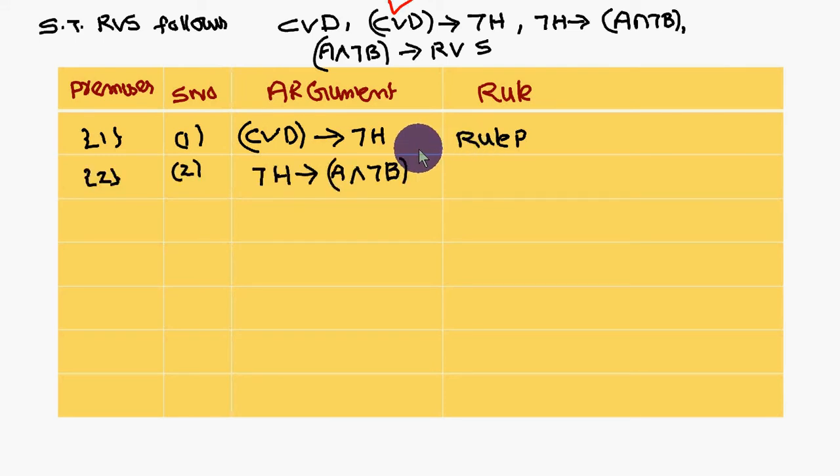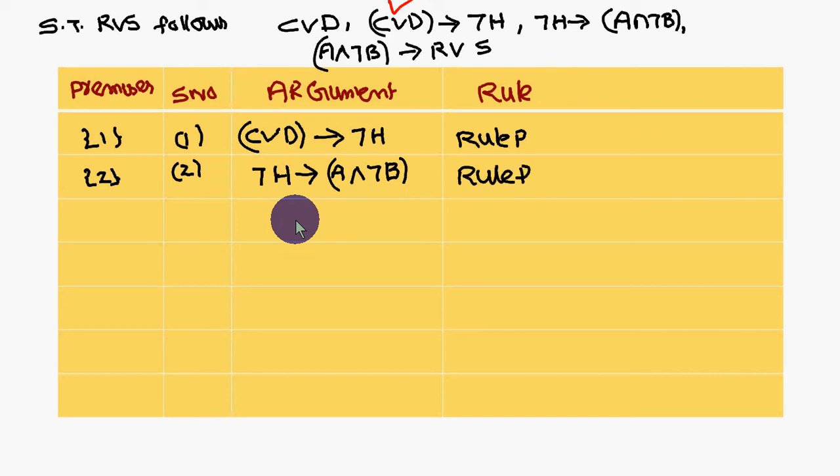Okay. So next, what I am doing is from not H to A and not B. If you look at this one, these two, P conditional Q and Q conditional R, these two will get cancelled.